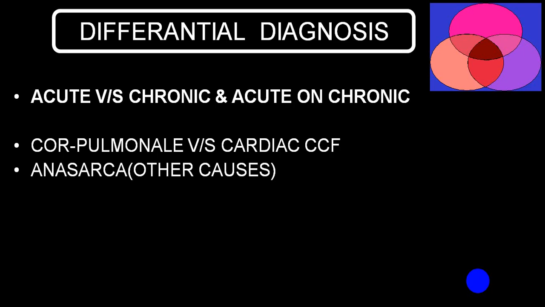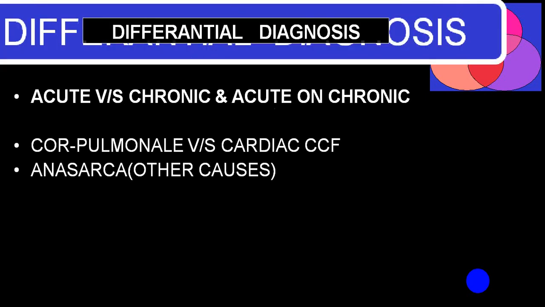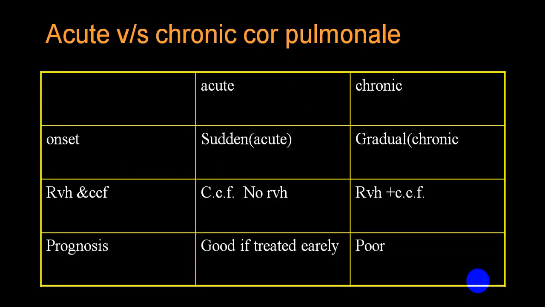In differential diagnosis, you will have to find out acute versus chronic versus acute on chronic, and all the other causes which can lead to generalized anasarca. And you will also have to differentiate congestive heart failure from chronic cor pulmonale. This is the difference between acute and chronic.